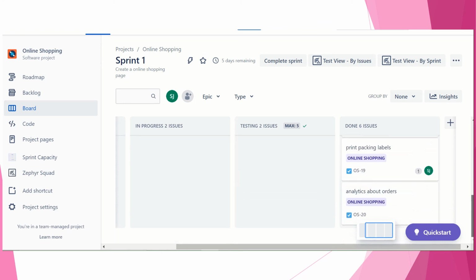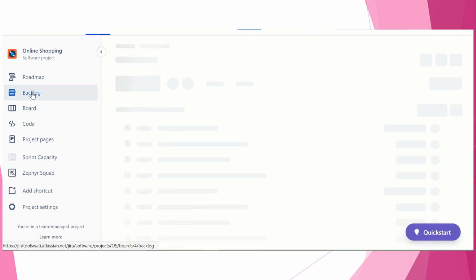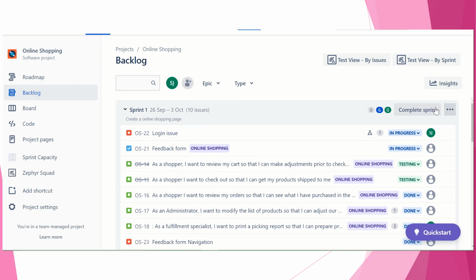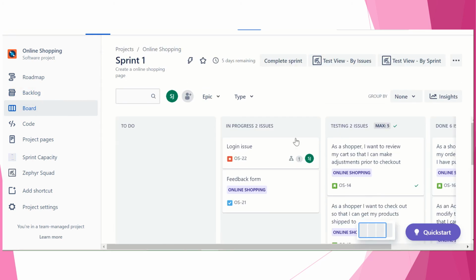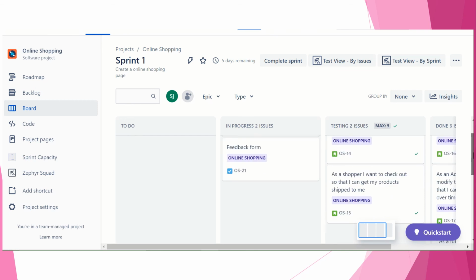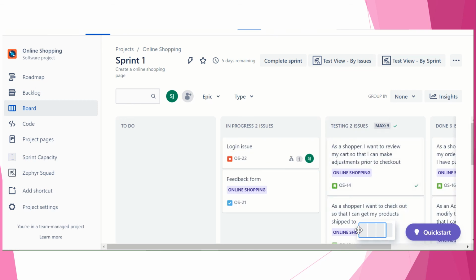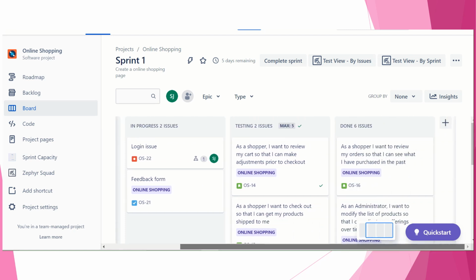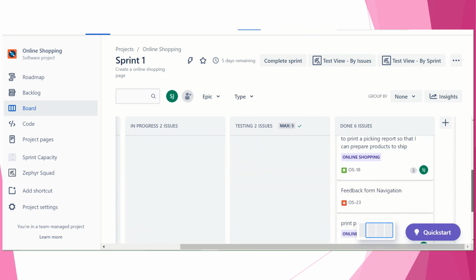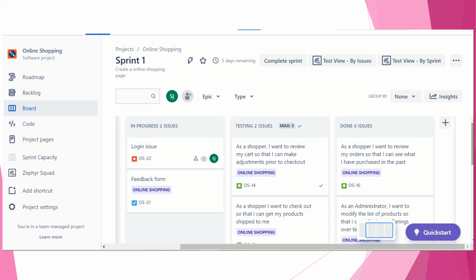You have your sprint. Okay, we will go to the backlog. You can complete the sprint. Whatever is in the completed stage on your board, only that will go for the sprint outcome and demo. Whatever is in testing and in progress will get into the product backlog or the sprint backlog. And in the sprint review, the stakeholders and the scrum team will decide based on what will go for deployment, whether a release will happen or not. Based on that, they will work on this, which is in the done stage. Okay, this is your sprint outcome.